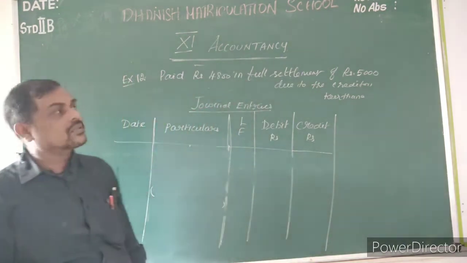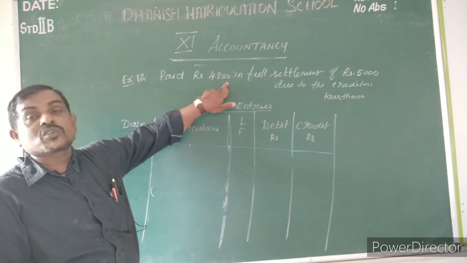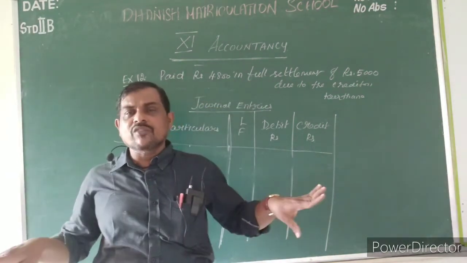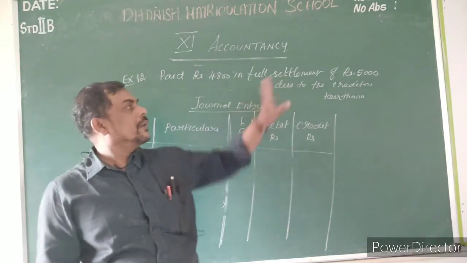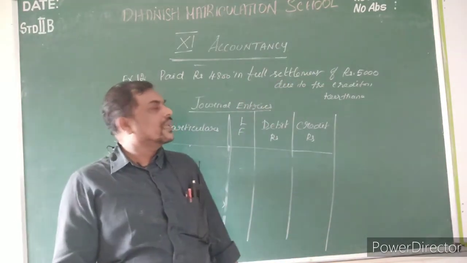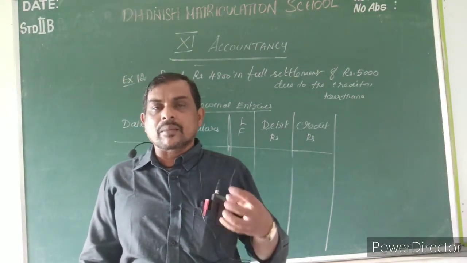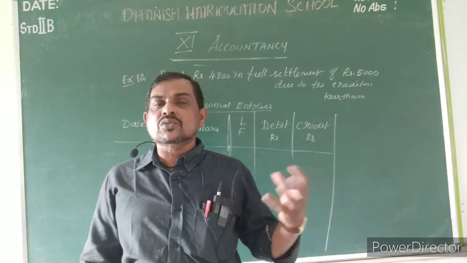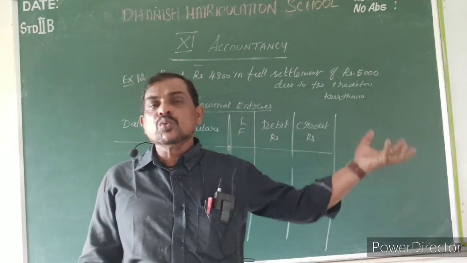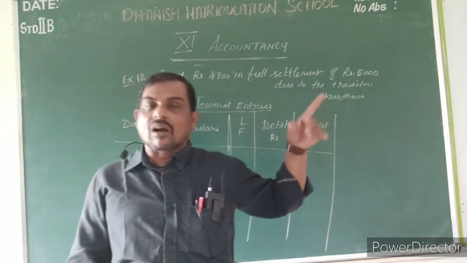Listen, my dear students, what they are saying here: paid rupees 4,800 in full settlement. It means what? Full settlement means you are giving the full amount. Who is a creditor? When a businessman buys goods from someone on credit, the one who gave the credit to the proprietor is called the creditor.